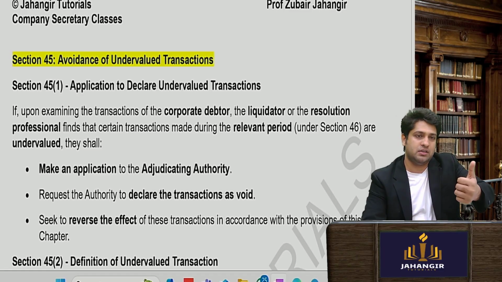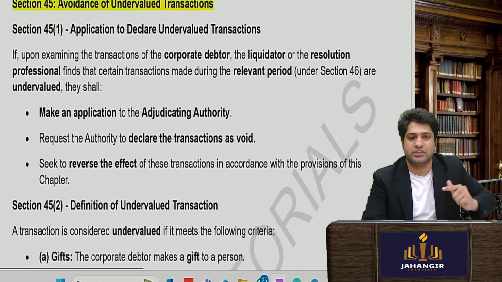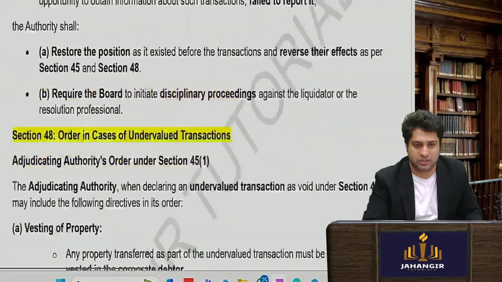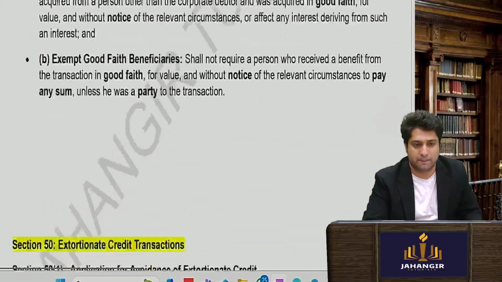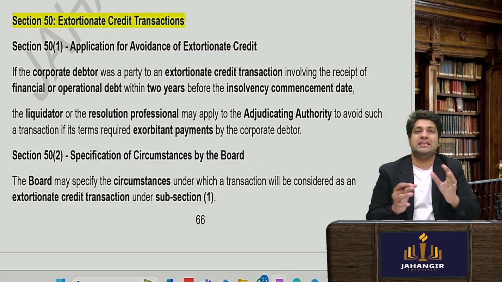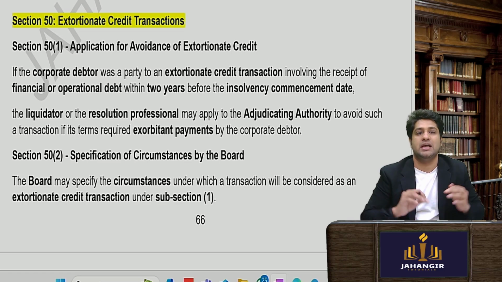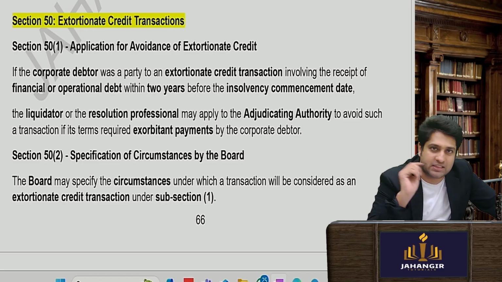So there is an undervalued transaction, there is a preferential transaction, and there is an extortionate credit transaction. What is it? Let's see. Extortionate credit transaction. So when these three happen, the liquidator or any resolution professional can declare these transactions to be void.